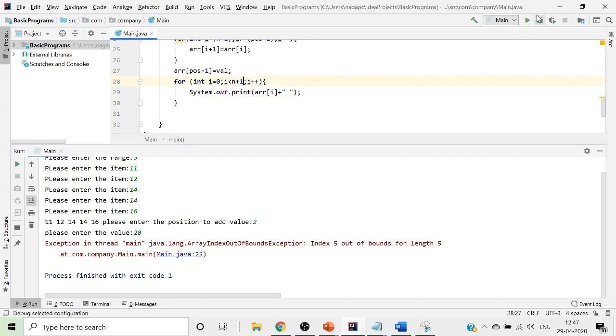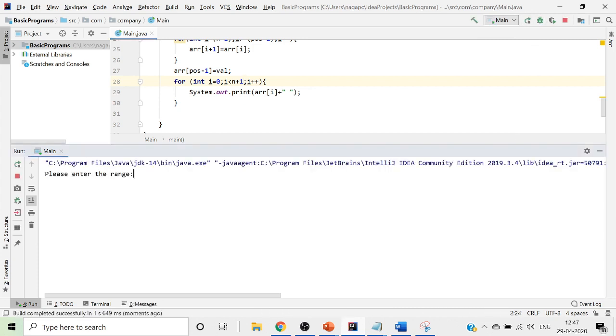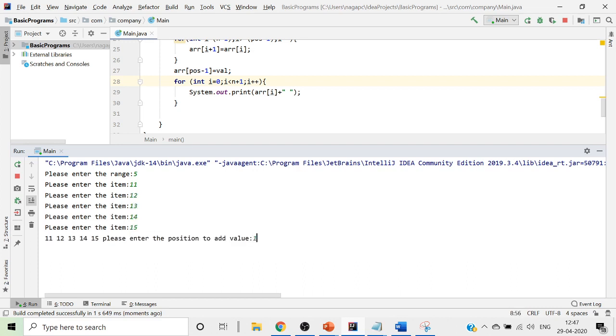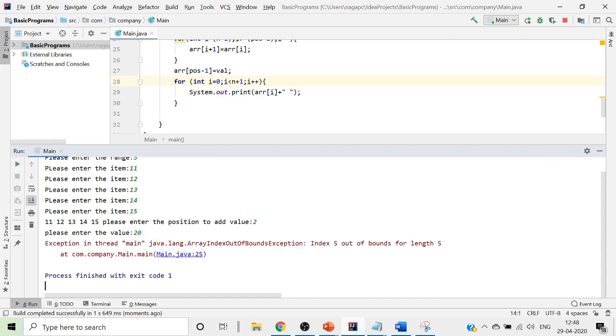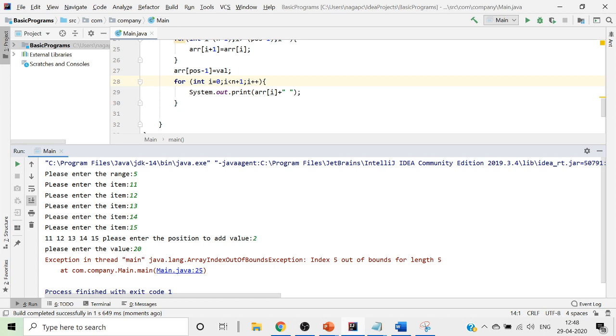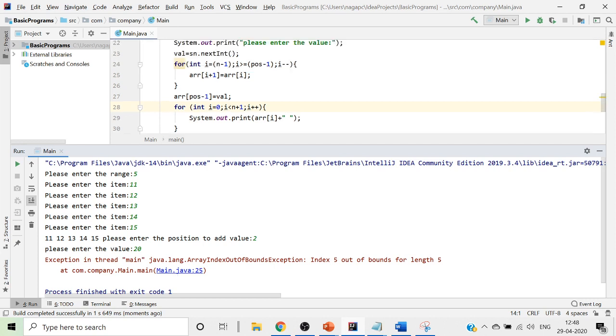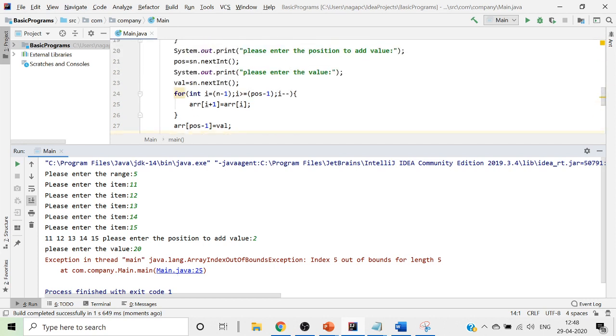So once we run this, because one value is added, we will give it as 5. Once you give 11, 12, 13, 14, 15, now it'll ask me which position. I'll give 2 as my position, and 20 as the value. It's still raising an error. The error is raised at line 25, that is arr equals arr of 1 minus 1.